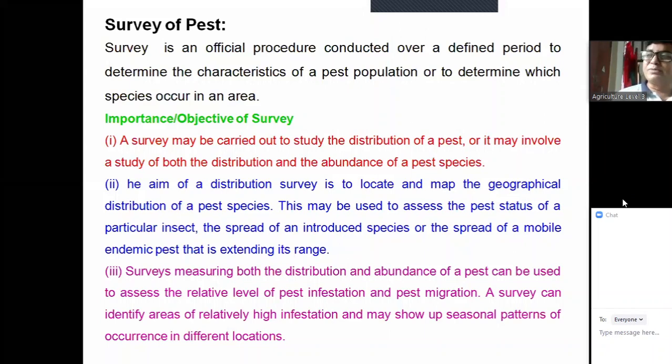Say for example, if we consider rice stem borer, this is a major pest, but if we consider rice leaf roller, this is a minor pest, because their incidence and the damage caused by the insects is more in case of stem borer, but in case of leaf roller, it is very, very less. So the spread of an introduced species, new species, invasive species. For invasive species, we can know the spread, how long they are distributed.